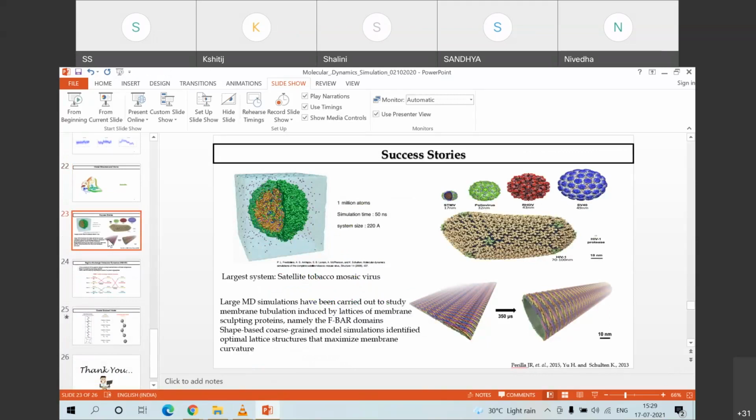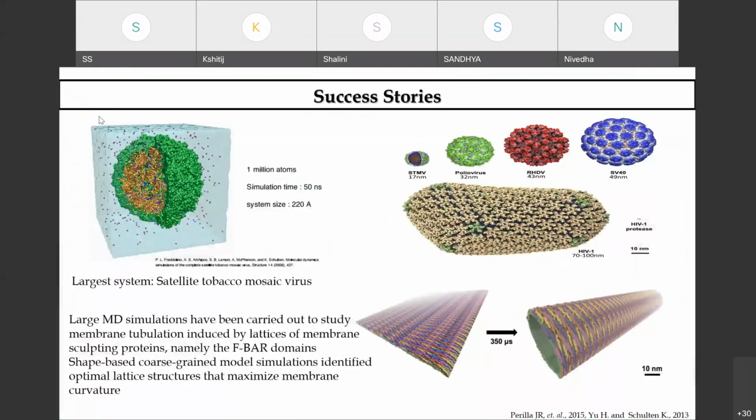You might have heard of many of the drugs coming out of it, many of the nanopore simulations, which have really created a boomerang in the field. That was for the satellite tobacco mosaic virus also, wherein the MD simulations actually help you to identify and see the different membrane curvatures.